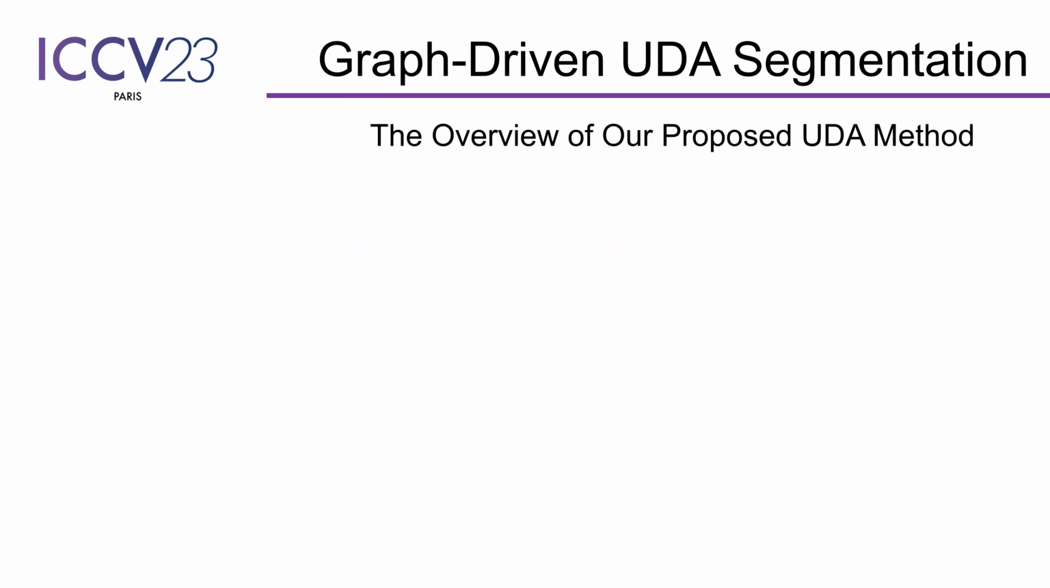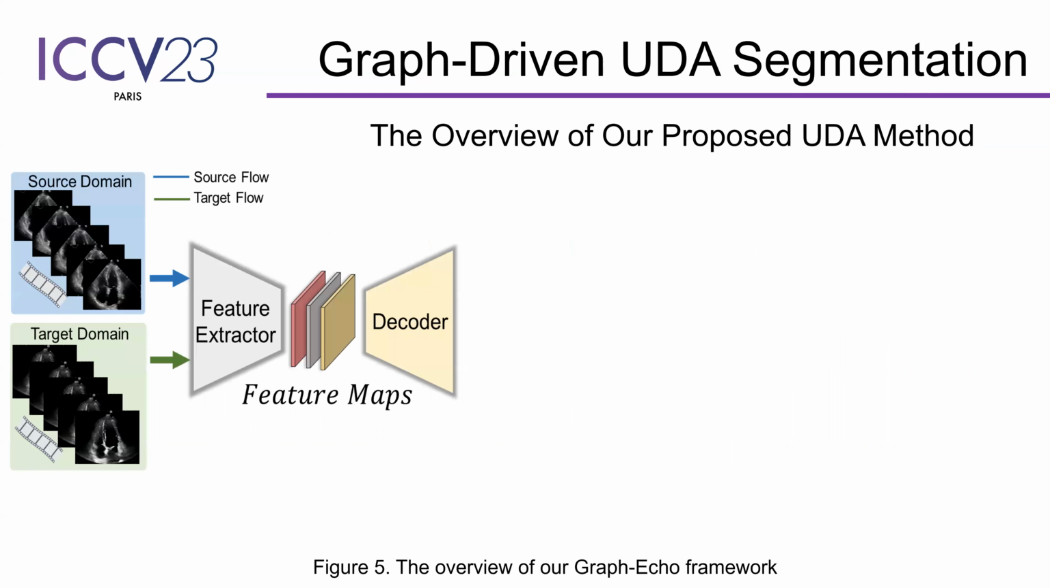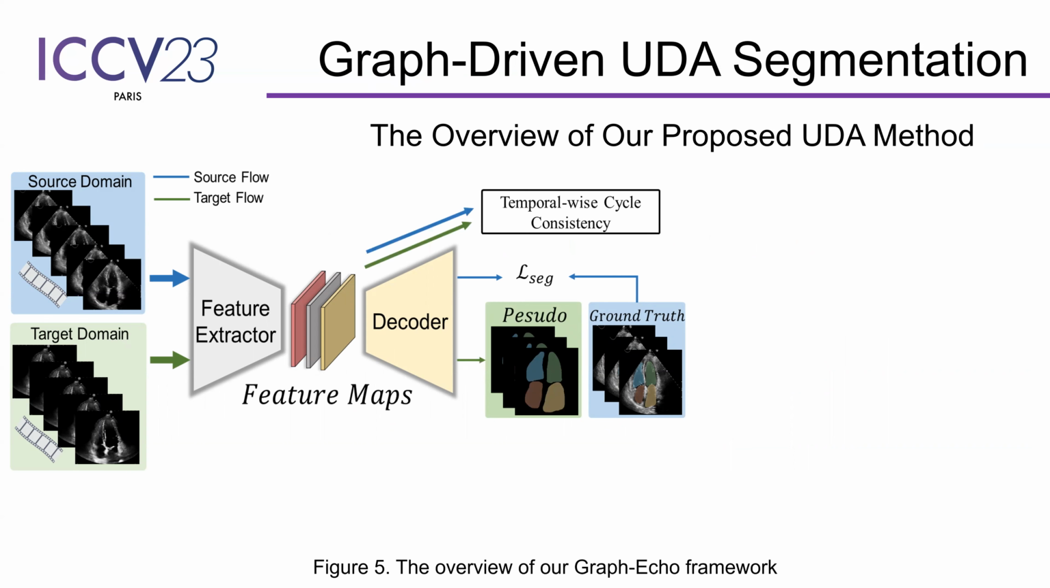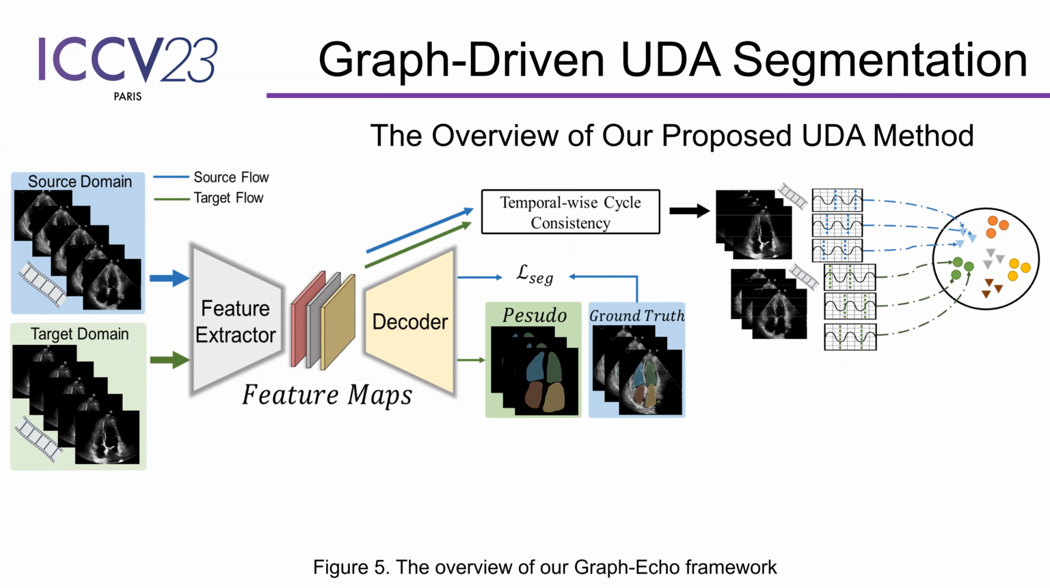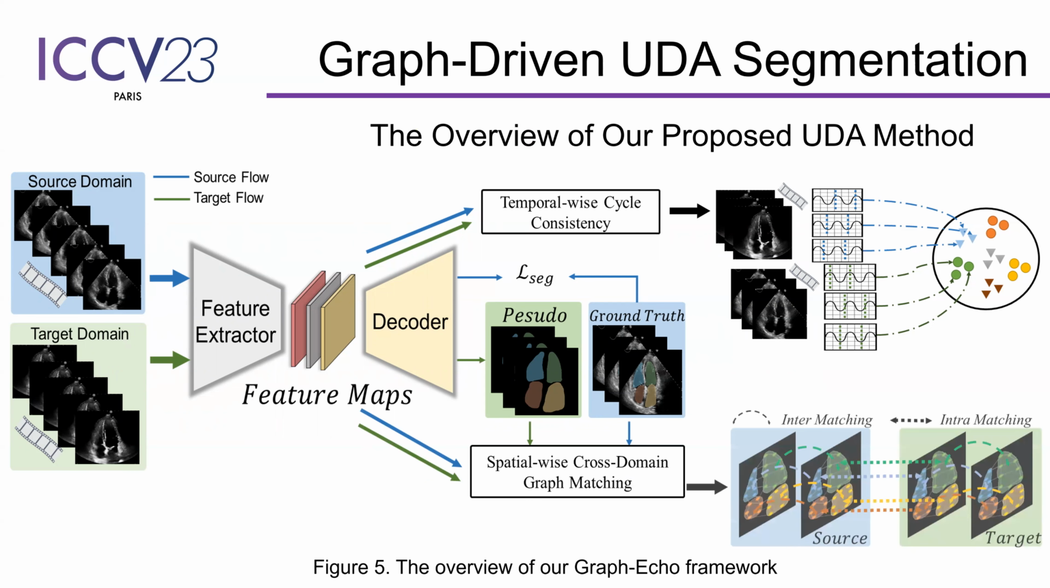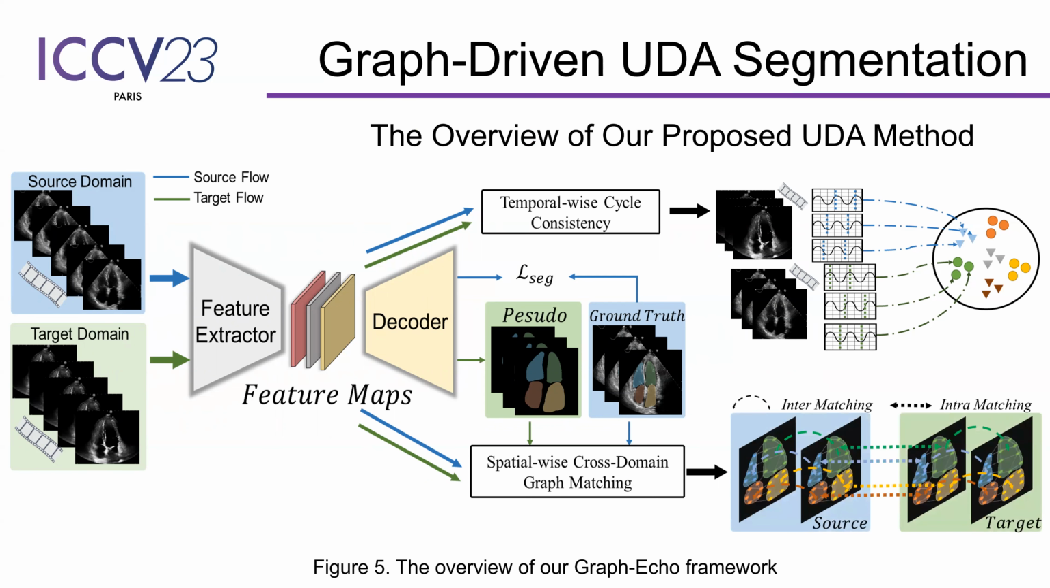The figure shows the overview of our GraphEcho framework, which consists of a feature extraction module using ground truth for source domain supervised training. For the target domain, we generate pseudo labels. For both domains, we introduce a temporal-wise cycle consistency module, using the heartbeat cycle information for feature clustering, and a spatial-wise cross-domain matching module to formulate the cardio structure information among domains.